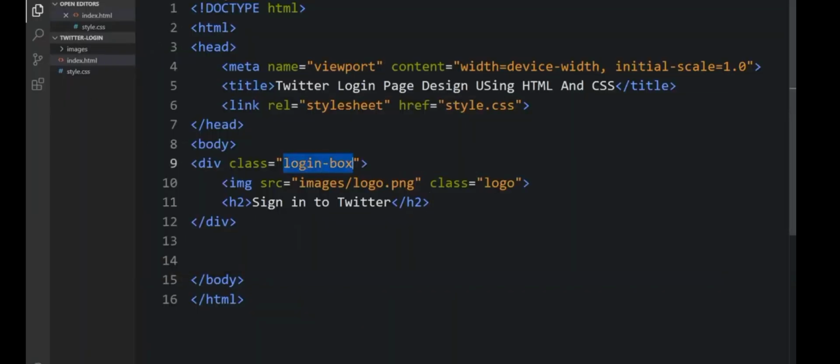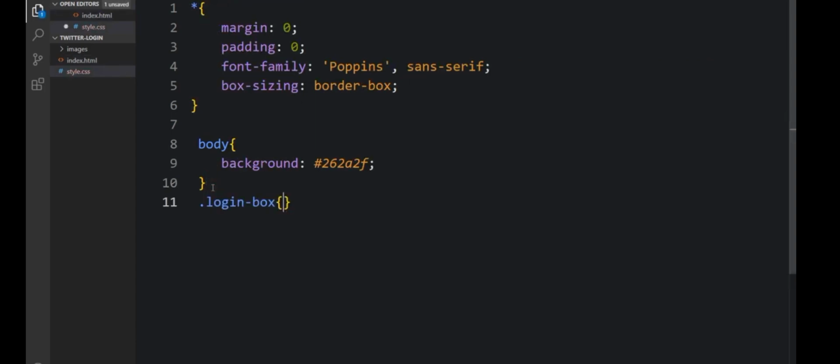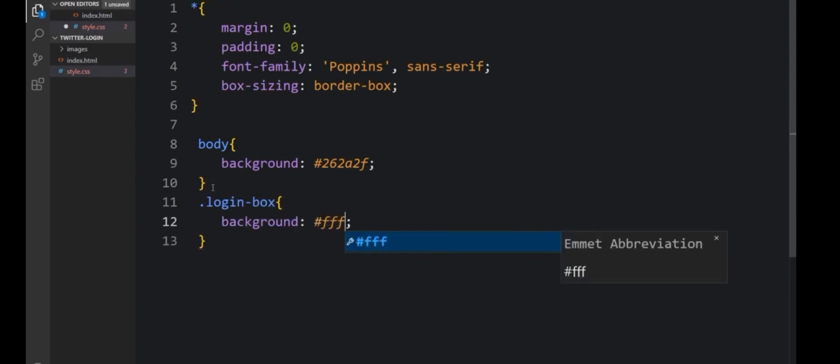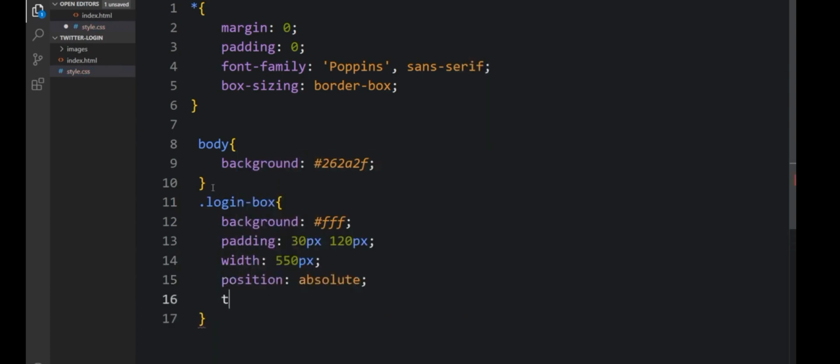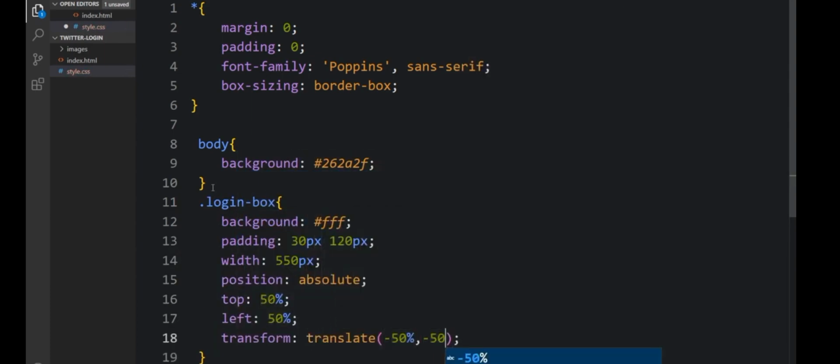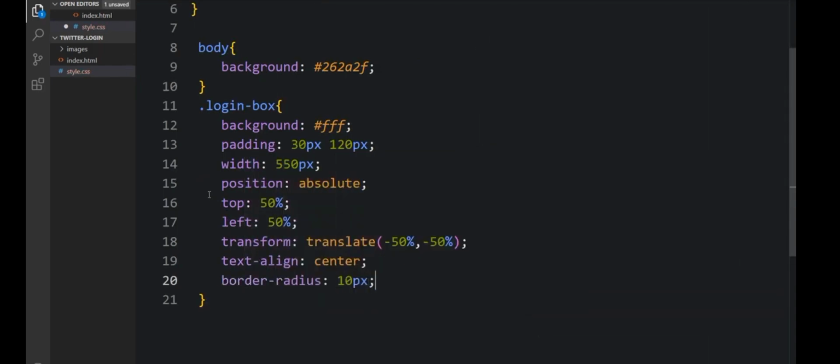I'll just copy that and go back to the CSS, paste it here, and specify all the necessary styles. As you can see, the background color is right, the padding is 30 pixels and 120 pixels, the width is 550, the position is absolute, the top is 50, the left, and the transform translate.